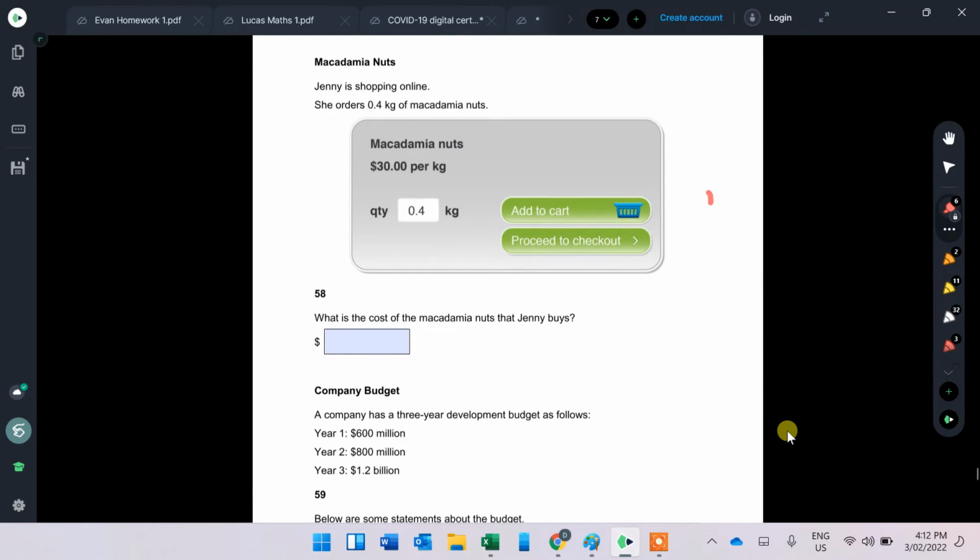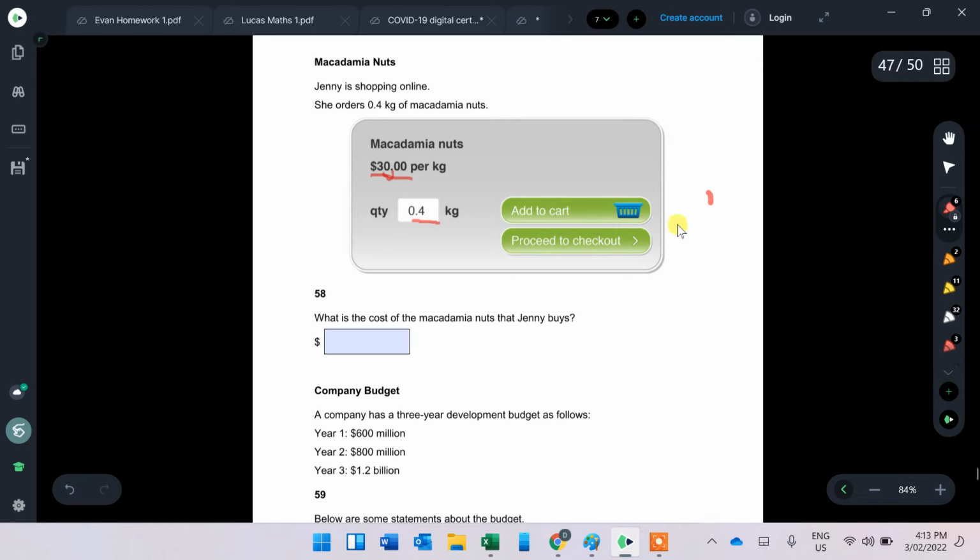Jenny is shopping online. She orders 0.4 kilos of macadamia nuts, and it's $30 per kilo. What's the cost of the macadamia nuts that Jenny buys? A real easy way to look at it is just get 1/10 of a kilo, and then we've got 4 of them, because we've got 4/10. So we have to divide this by 10. That just means you move the decimal place 1 across.